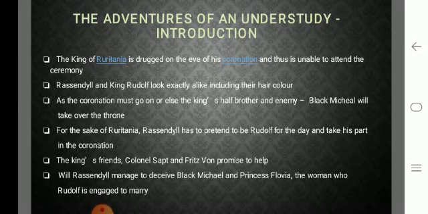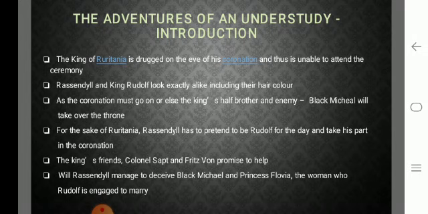For the sake of Ruritania, Rassendyll has to pretend to be Rudolph for the day and take part in the coronation. So for the well-being of Ruritania, the place, Rudolph, who was drugged, cannot do it, isn't it? He cannot become the king. So instead, for the well-being of that place, Rassendyll has to enact as King Rudolph for the day and take part in the coronation, so that the coronation takes place on the scheduled day.